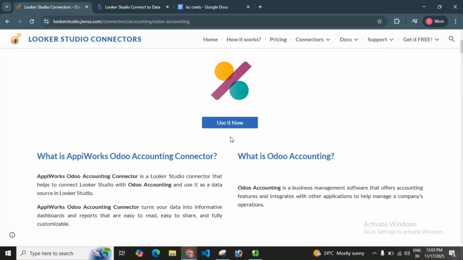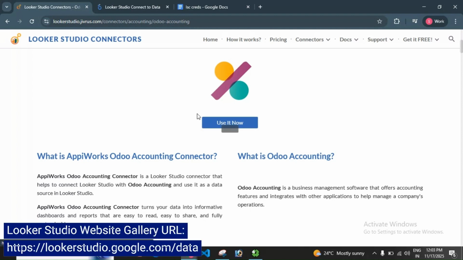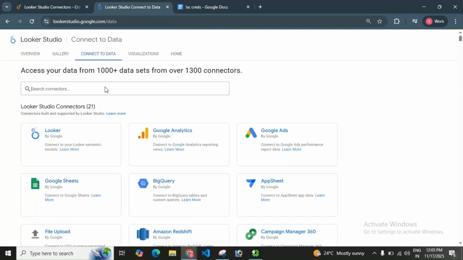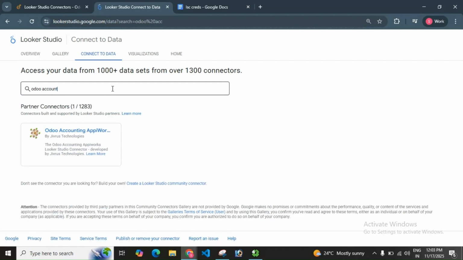You can navigate to the connector either by using the Use Now button shown on our Odoo Accounting AppiWorks Connector website or from the Looker Studio gallery. Let's go to the Looker Studio gallery and search for Odoo Accounting AppiWorks. Select it. It will navigate to the connector's configuration page.